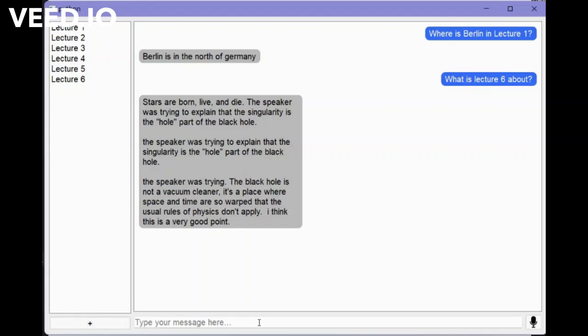And also you can search for content among all the lectures. So where did the term GPT-3 appear? It is in Lecture 5. Yeah, GPT-3 was described in Lecture 5, so it can find the answer.